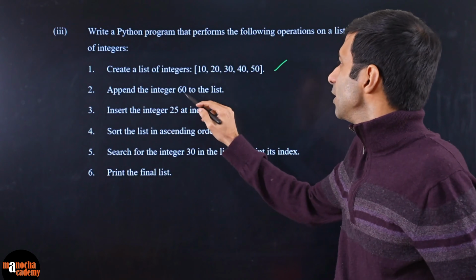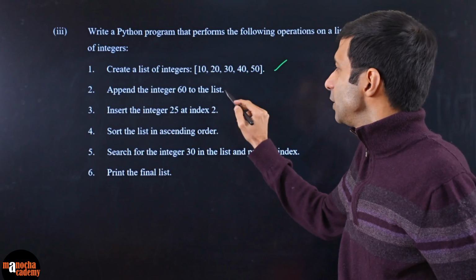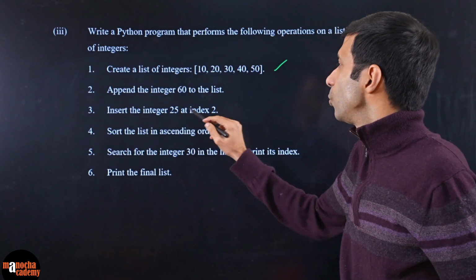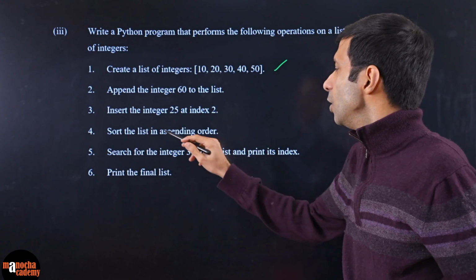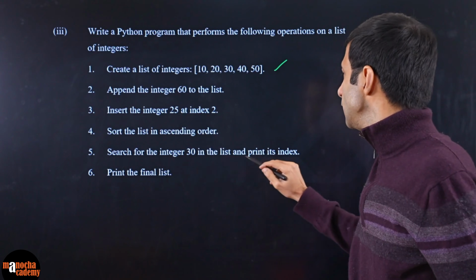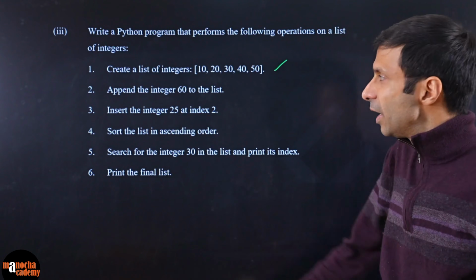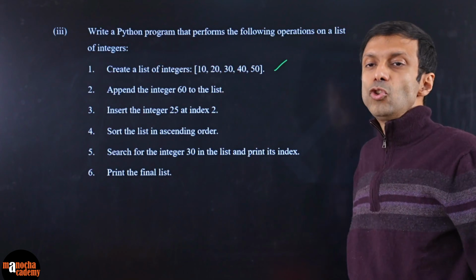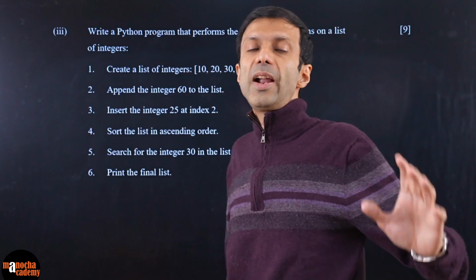Append the integer 16 to the list, insert integer 25 at index 2, sort it, right? Search for this and print its index, and print the final list. And you have to do all these steps. So the main trick over here is to know the right Python functions.